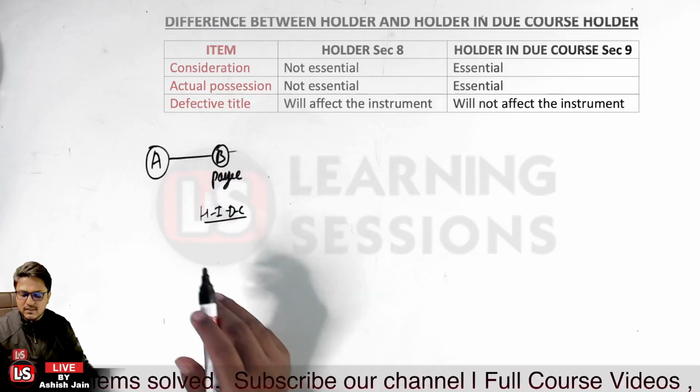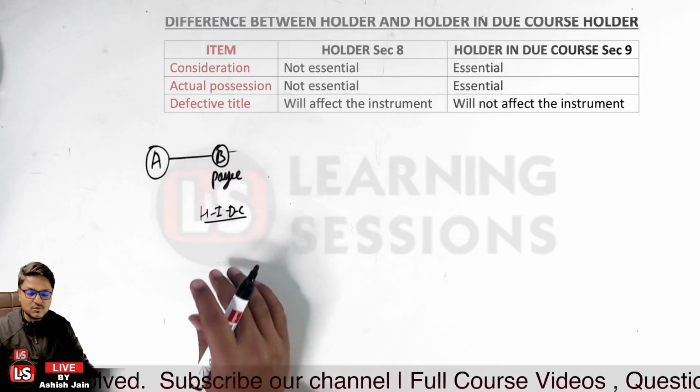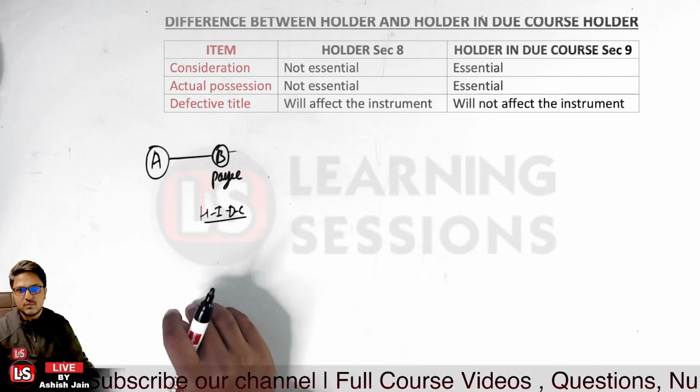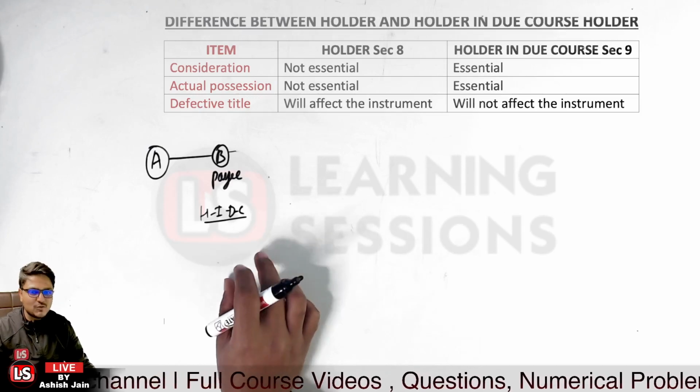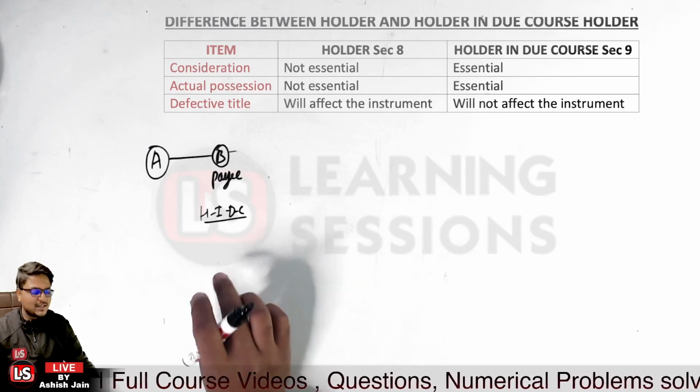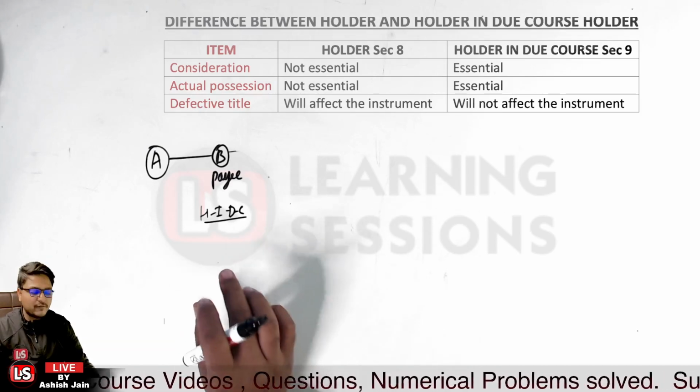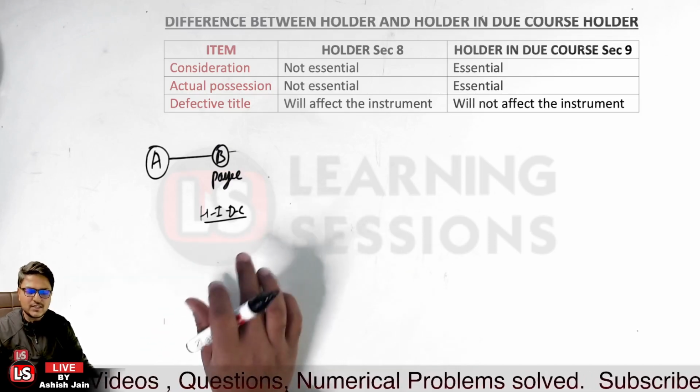In that case, we will basically say it is a consideration. So there must be a legal consideration, and after that the actual possession of the instrument is required. And the third one, that the defective title will not affect the holder in due course. That we will understand at a later stage.